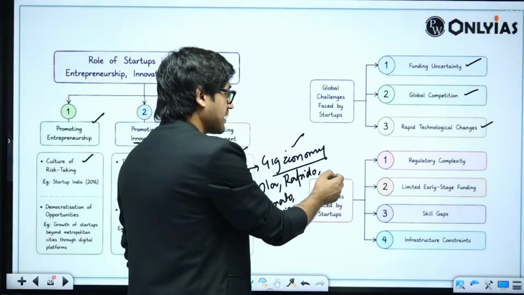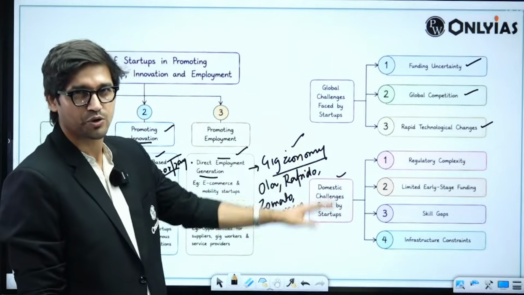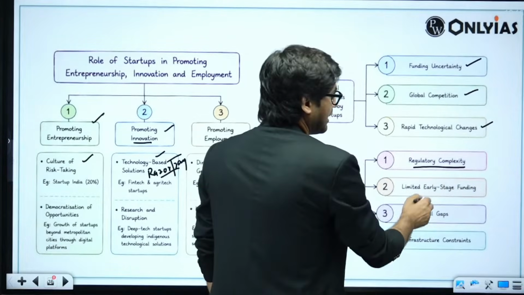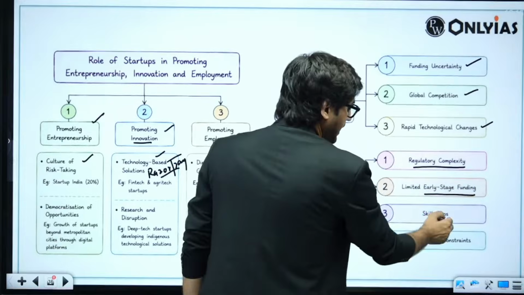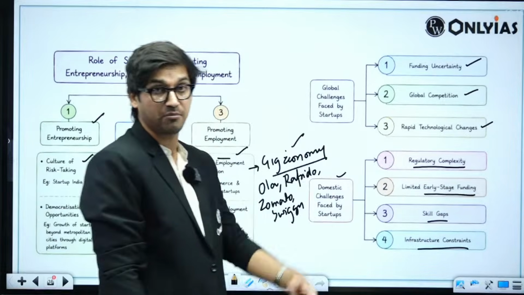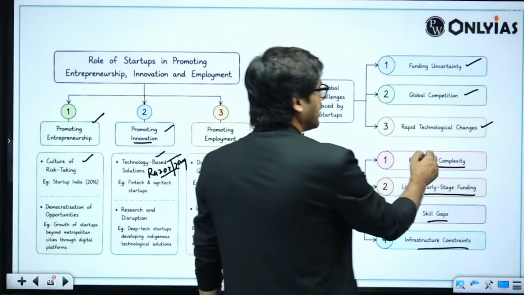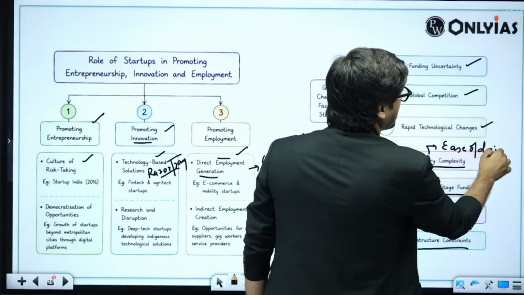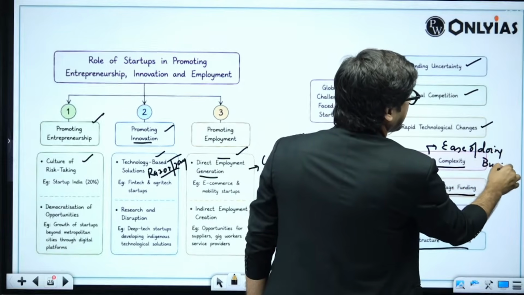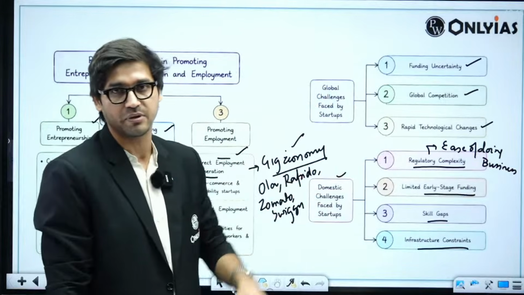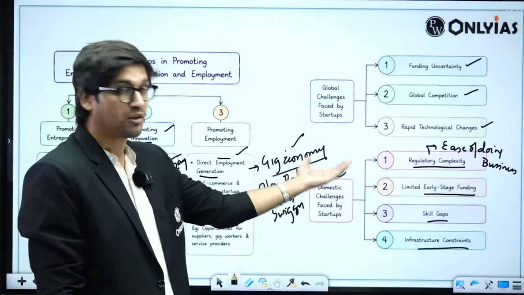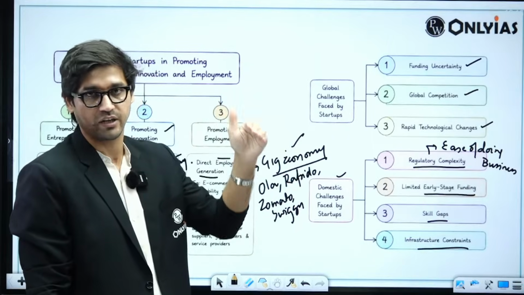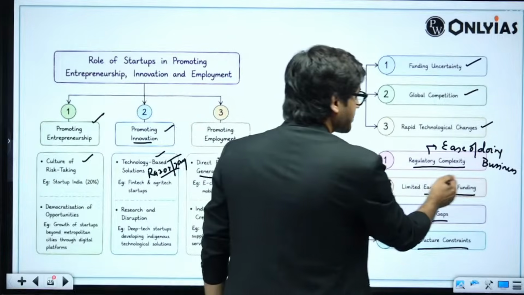Right? Then you have domestic challenges faced by startups. Domestic challenges you should give a little more stress on. First is regulatory complexity, limited early stage funding, skill gaps, infrastructure constraints. For example, regulatory complexity, you can talk about the ease of doing business in India, ease of starting a business, registering a business, conducting the business, as well as exiting from the business, which has gone bad. Right? We can talk about ease of doing business, although India has improved, but India is still not where it needs to be.